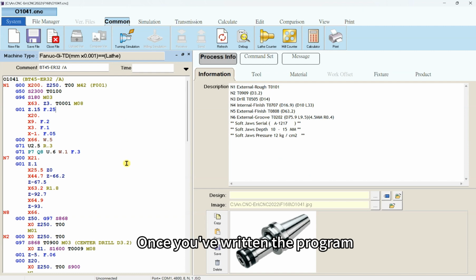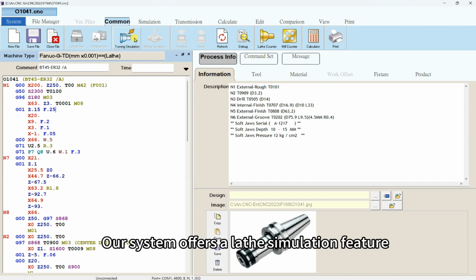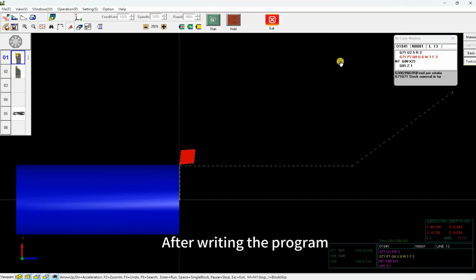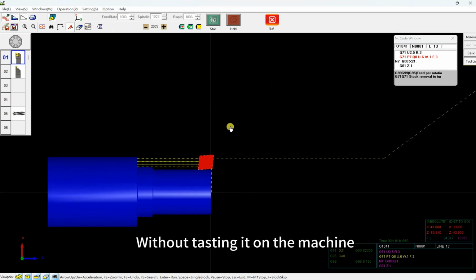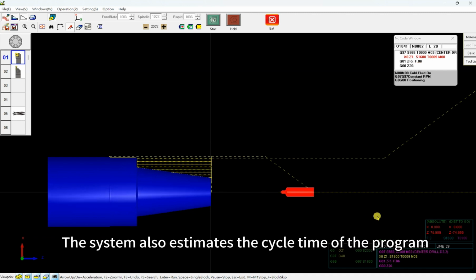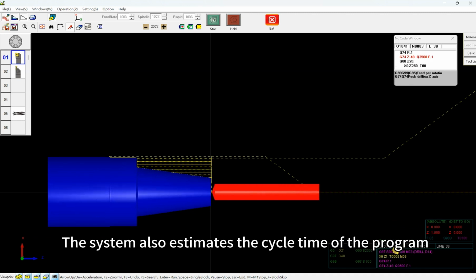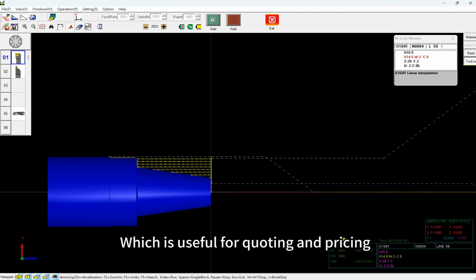Once you have written the program, you can perform a simulation to verify it. Our system offers a lathe simulation feature. After writing the program, you can simulate it by using G-code to ensure correctness without testing it on the machine. This saves time and ensures accuracy. The system also estimates the cycle time of the program, which is useful for quoting and pricing.